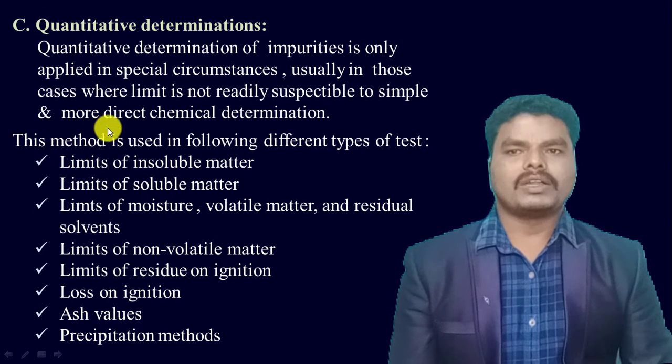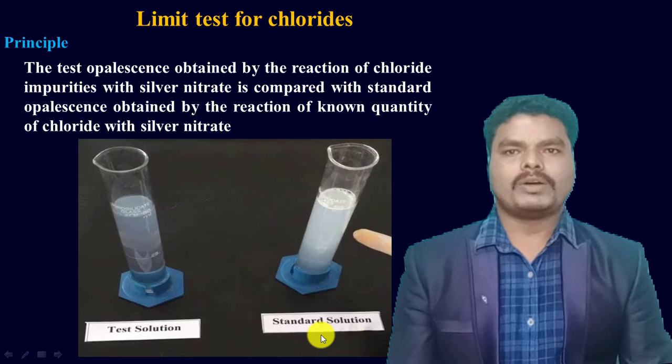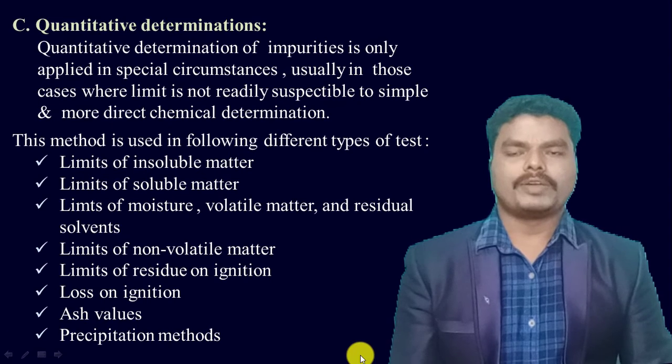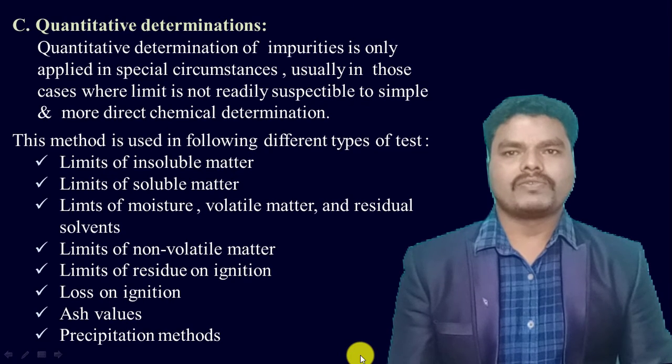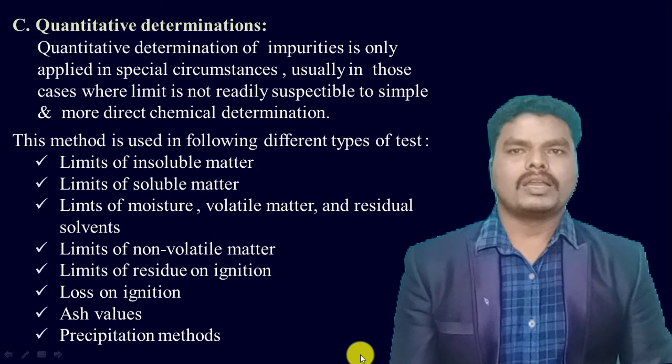The tests that come under the quantitative determinations are as follows: limit test for insoluble matters, limits for soluble matters, limits for moisture, volatile matter and residual solvents, limits of non-volatile matters, limits of residue on ignition, loss on ignition, ash values, precipitation methods. So we know what types of tests are used in test for purity. Comparison tests are used for limit tests for some inorganic substances which are present as impurities.